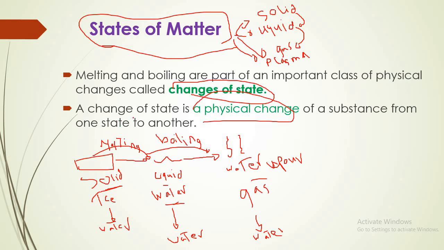So change of state is a physical change of substance from one state to another. When we change from ice, which is made of water, it turns into liquid also made of water. And when we change from a liquid to gas, the water vapor is made up of water. So the matter that made up each state didn't change. So this is a physical change.